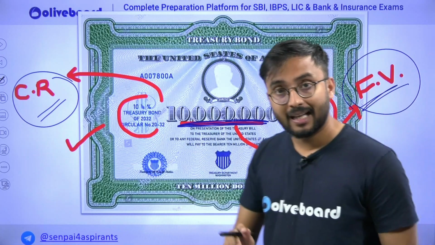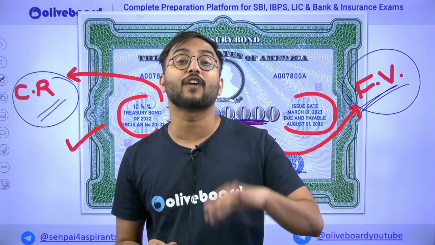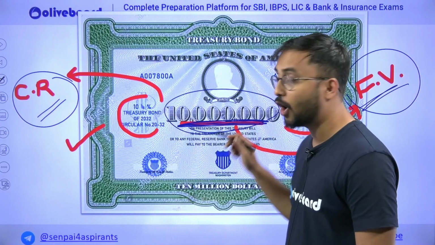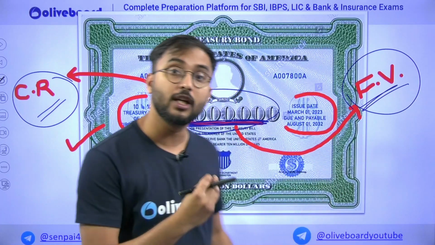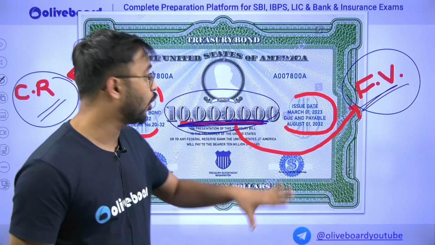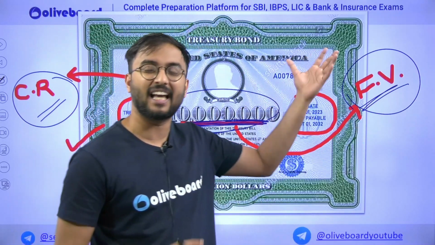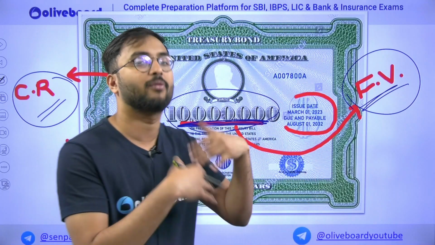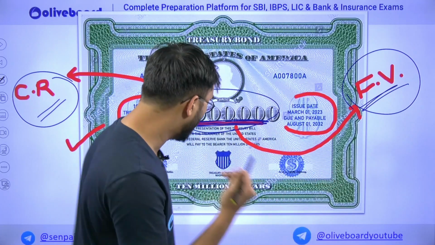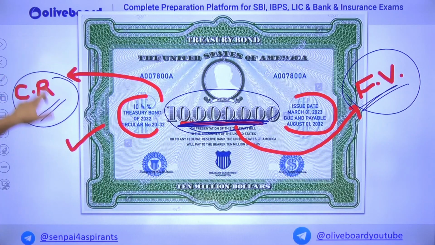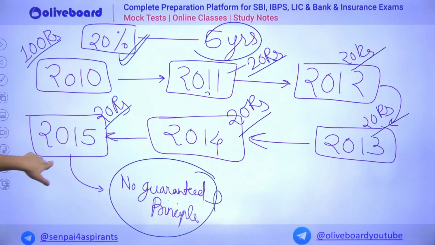Now again remember, this face value is different from the market price. This face value is nothing but how much the bond is actually priced at. Okay, in market, depending on the value of the bond, the company and various other factors, its market price may increase or decrease, or it may be variable. Okay, now these were the important facts you should be knowing about the bonds. Now let's move again to the types of the bonds.